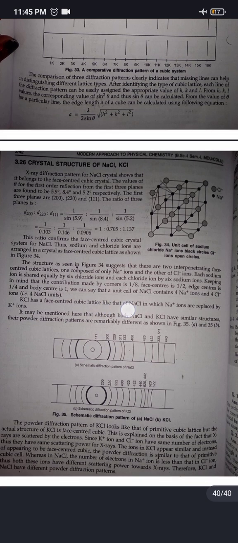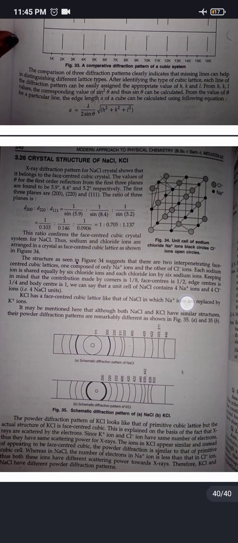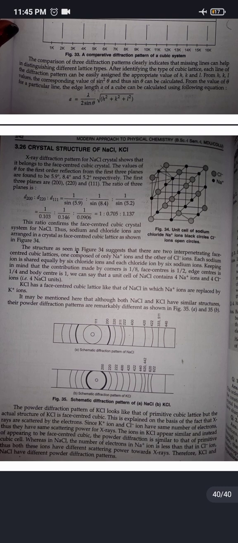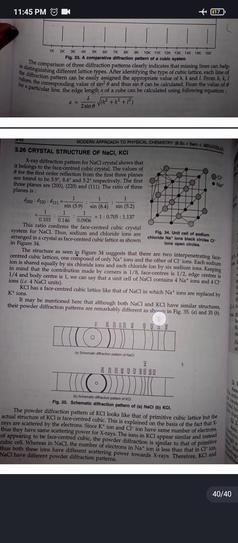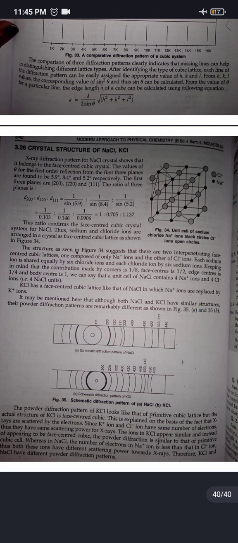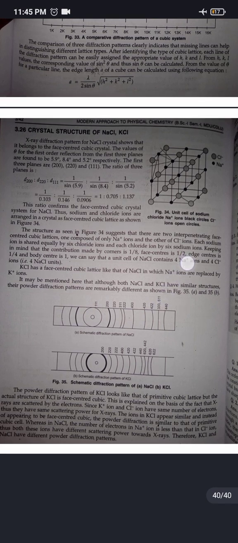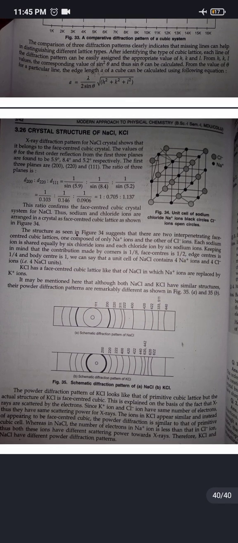KCl has a face-centered cubic lattice like that of NaCl in which Na positive ions are replaced by K plus ions. It may be mentioned here that although both NaCl and KCl have similar structures, their powder diffraction patterns are remarkably different. You can see in the picture, the powder diffraction pattern of KCl looks like that of primitive cubic lattice, but the actual structure of KCl is face-centered cubic.